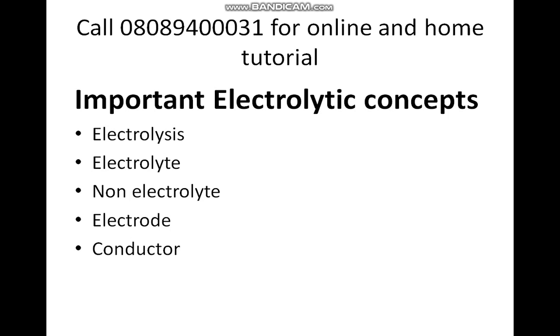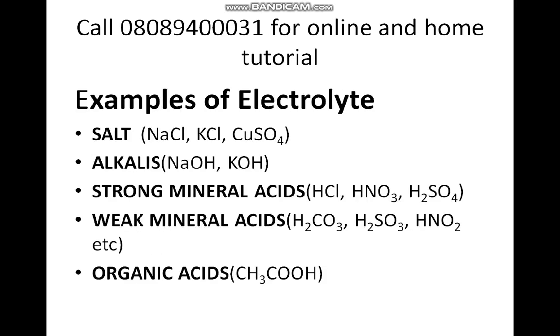I want to look at another concept, that is electrodes. Electrodes are metal rods or graphite rods through which conventional current and electrons enter and leave the solution of the electrolyte. The common electrodes that are used in electrolysis are graphite rod and platinum rod, and this is because they are inert and they do not take part in the electrolytic reaction. I want to look at the types of electrode. These are anode and cathode.